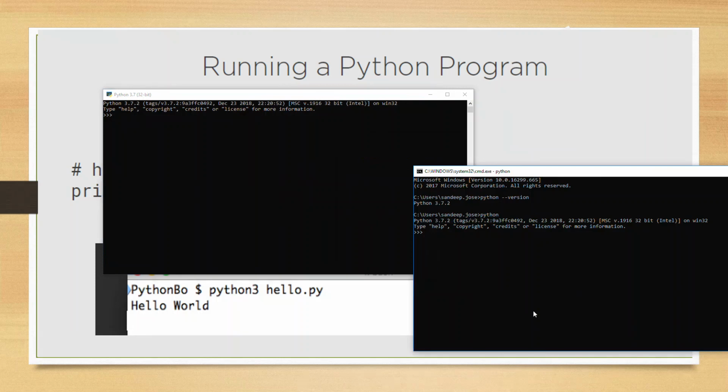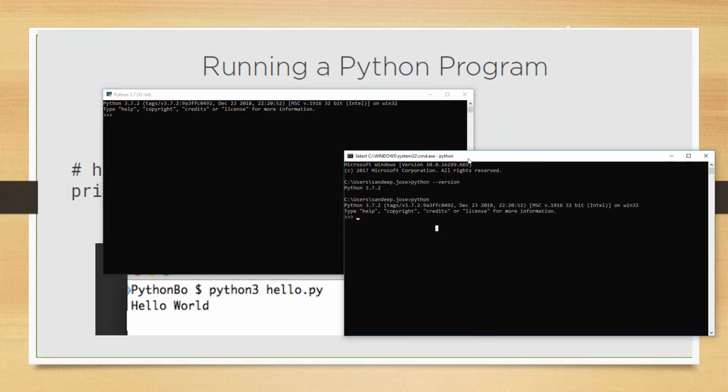Now you may notice that my terminal and my IDLE look almost the same. And you know what? As far as Python, they pretty much are. Remember, running IDLE is the same as if you type python in your terminal. There is no difference in the functionality of Python behind it at all.